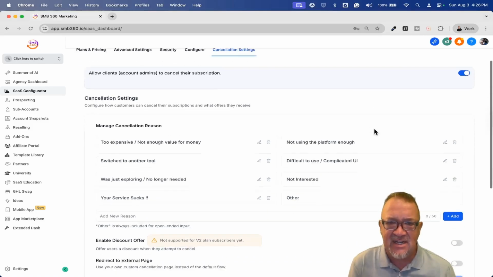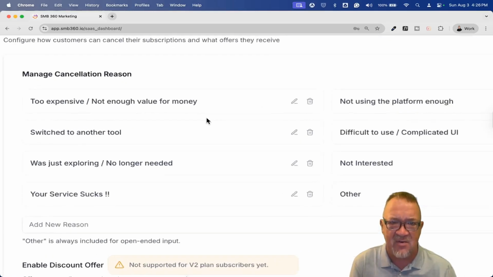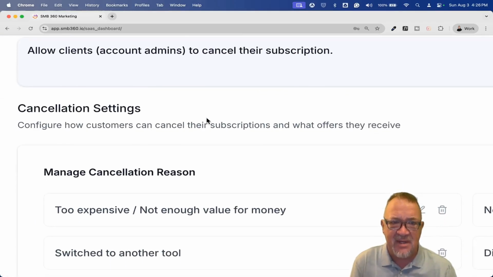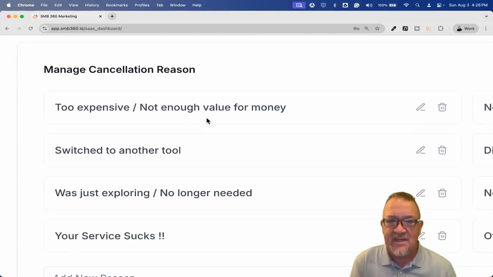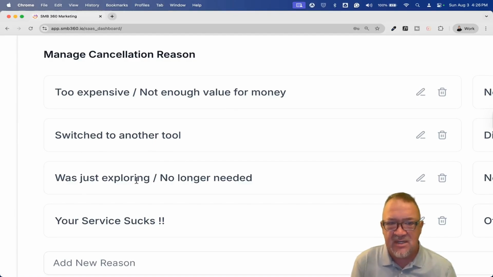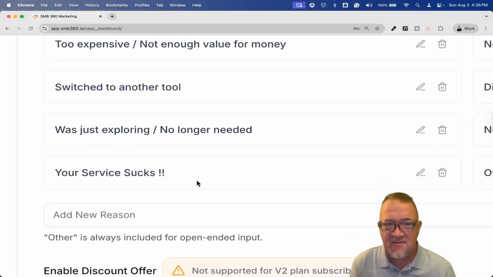So with the cancellation settings, here are some cool things that HighLevel is already giving you right now. Now I'm going to try to blow this up a little bit, give some of the reasons why people would even cancel. Now, with this: too expensive, switch to another tool, was just exploring, no longer needed, your service sucks.